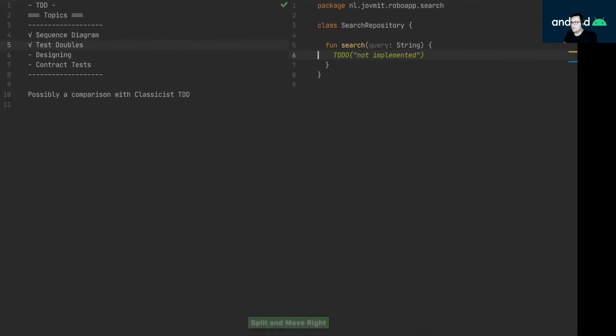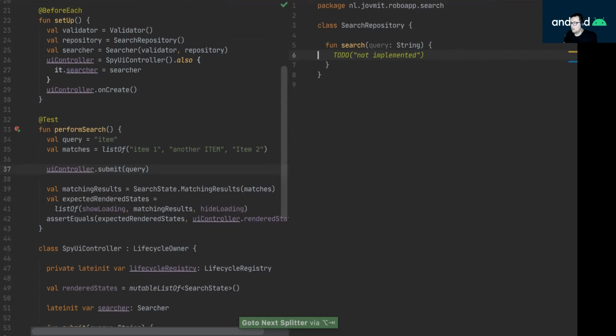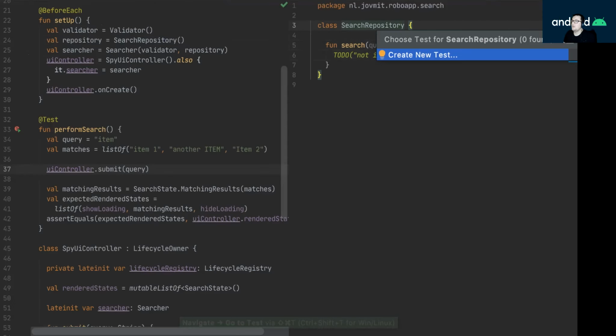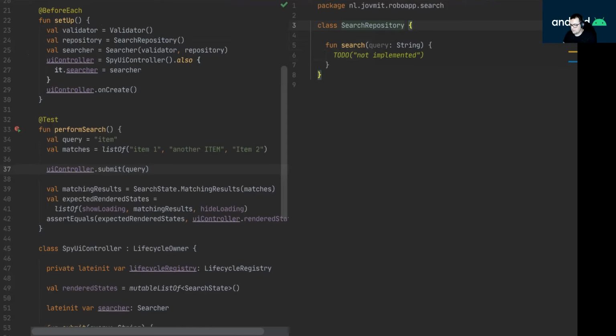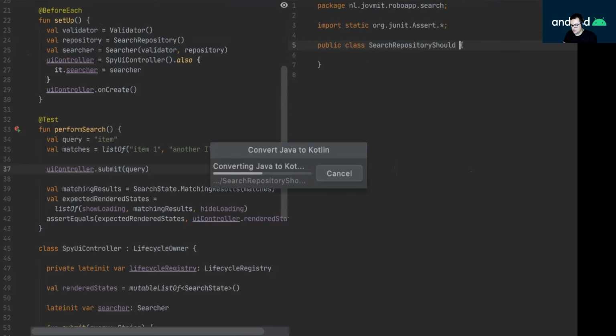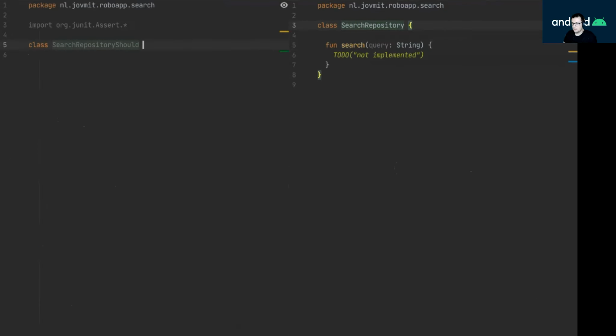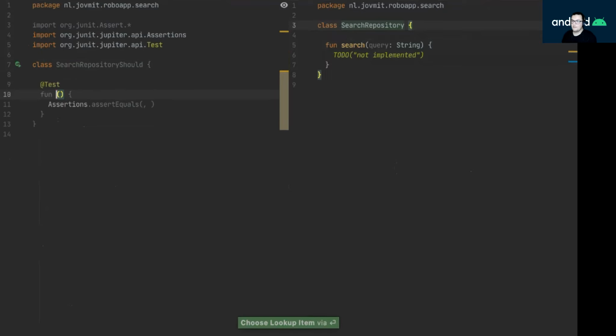So let's split in two and start off by writing a test for the search repository. And I'll move it on the other side, so I'm going to have them in parallel. Start off by writing a test. So the search repository should return matching results. Let's start off by that one.